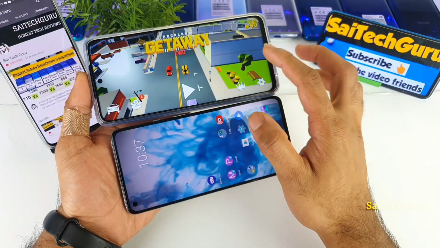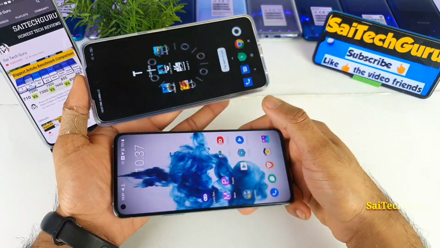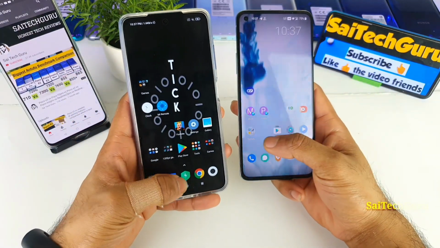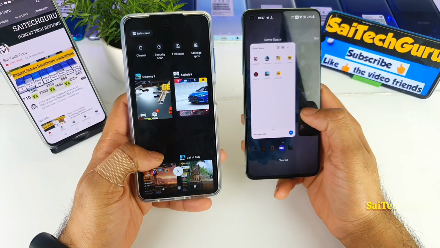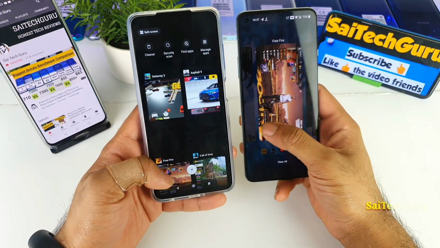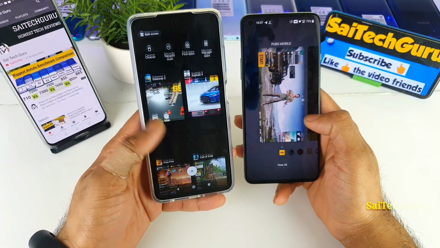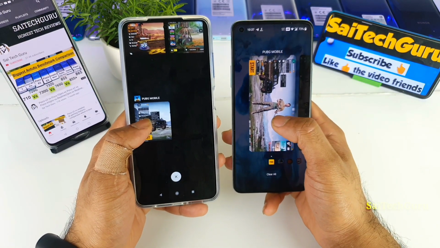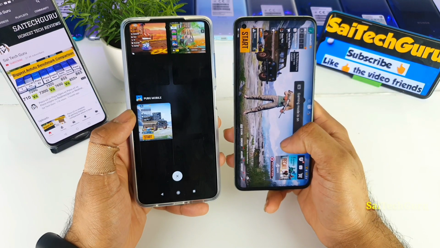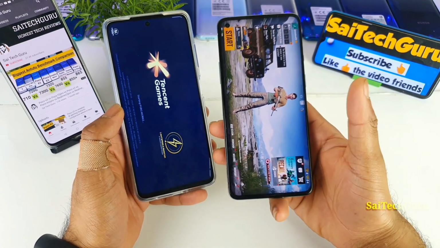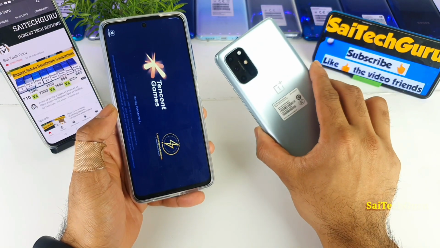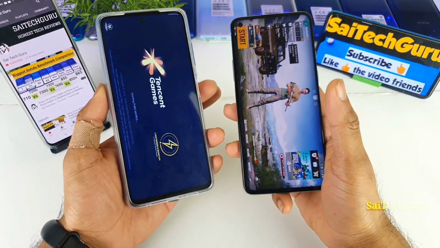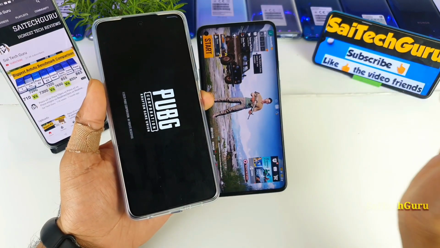So now let me close this game, and let me try to open the games one by one from the beginning. Let me go to the multitasking tray, as you can see. These are the gaming applications which I did open. PUBG. So let me start with the PUBG game. Let's see whether PUBG will stay in the memory or not. As you can see, PUBG did stay in the memory on the OnePlus 8T device. As you can see, friends, the game is trying to restart on the Poco X3 smartphone. You can see that clearly.